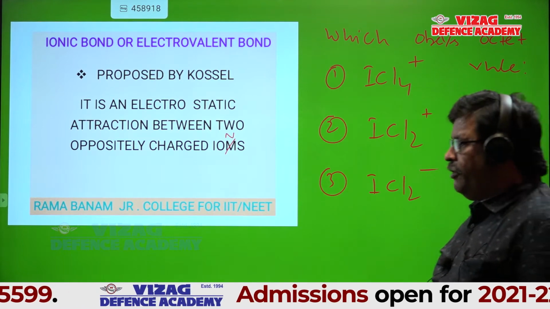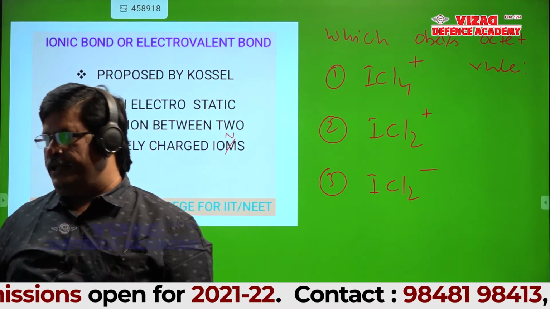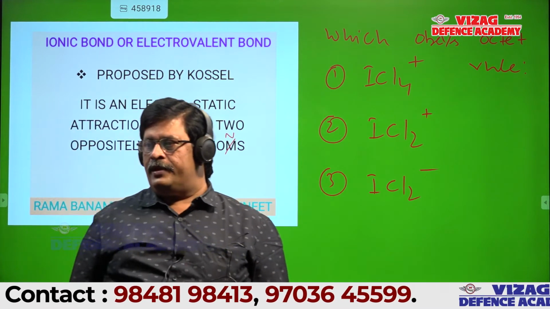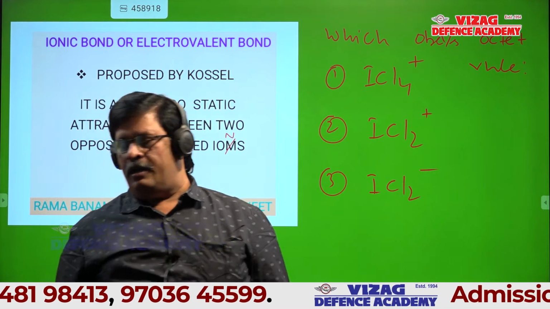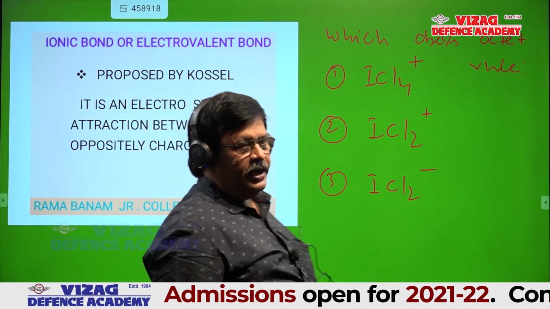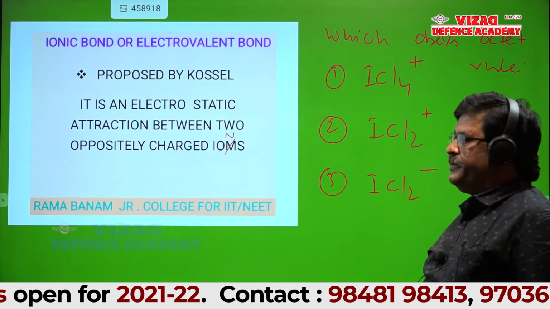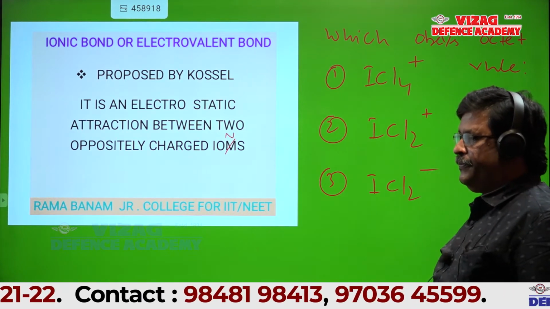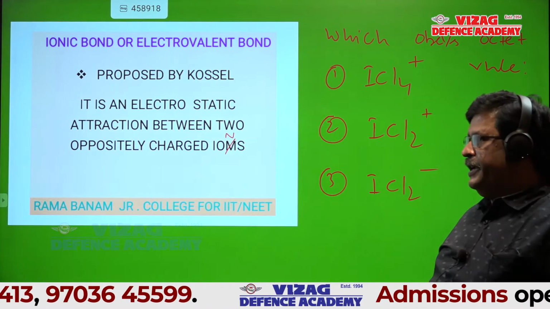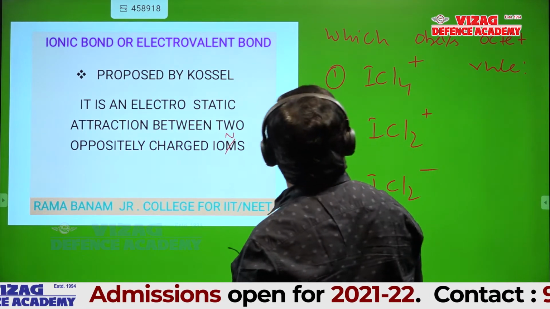Here in all the 3, the central atom is a halogen and the bonded atoms are also halogens. In all the 3, the central atom is iodine and the bonded atoms are chlorine. Both iodine and chlorine belong to group 17, that is halogens. Okay? Is it okay, students? Can we discuss? Yes, sir. Coming to ICl4 plus.